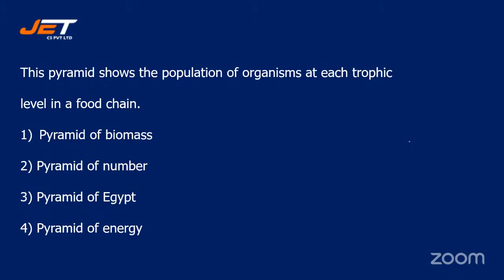Next question. This pyramid shows the population of organisms at each trophic level in a food chain. And your options are pyramid of biomass, pyramid of number, pyramid of Egypt, or pyramid of energy. This pyramid shows the population of organisms at each trophic level in a food chain. Pyramid of biomass, pyramid of number, pyramid of Egypt, or pyramid of energy.